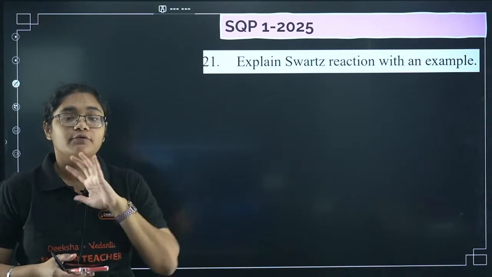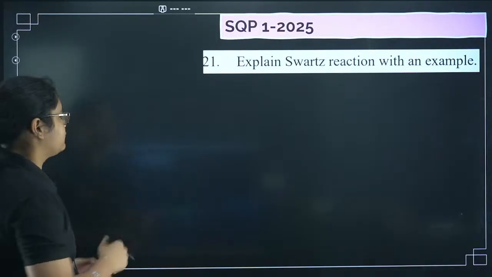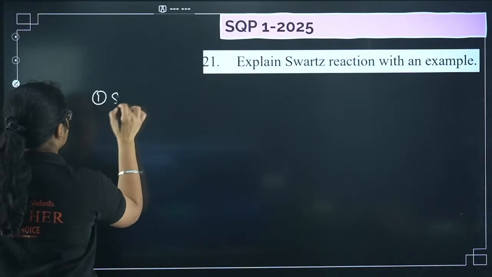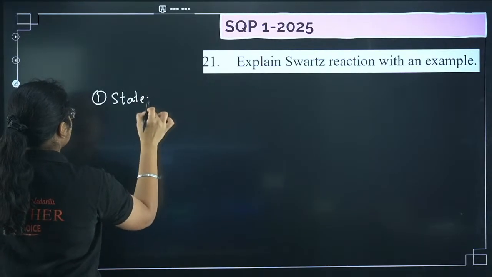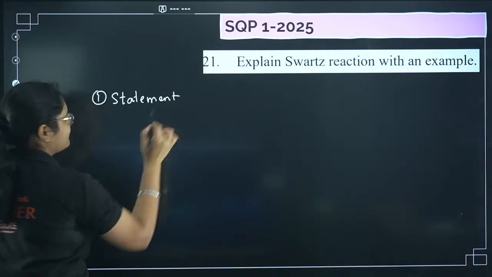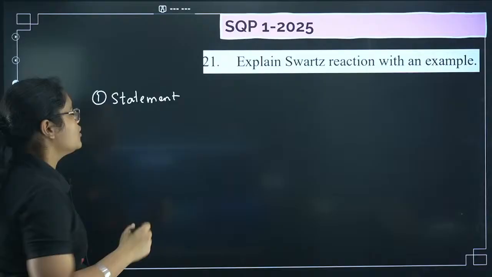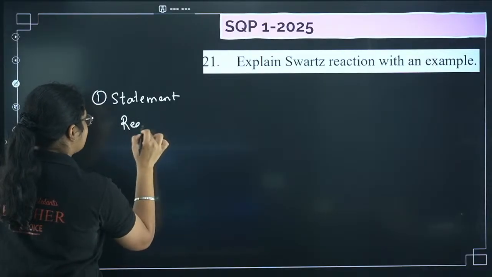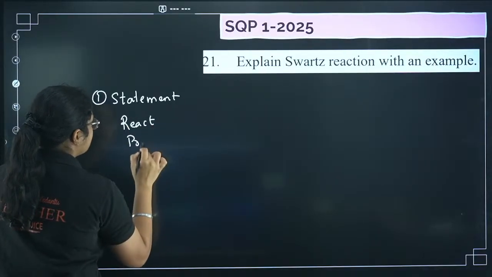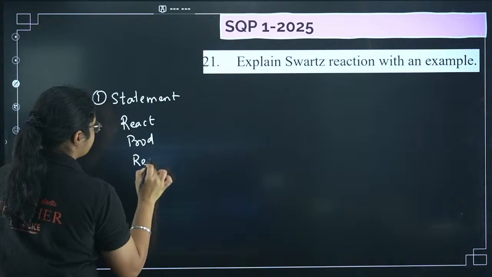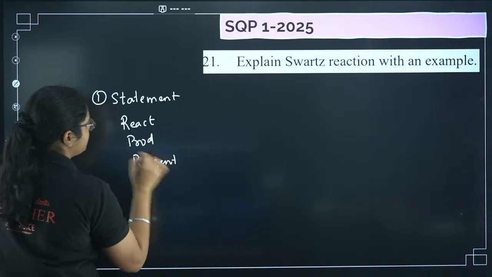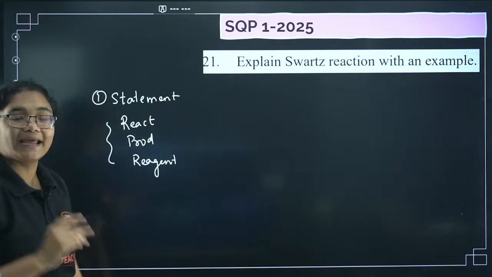How will you write? Whenever a name reaction is asked, first you have to mention the statement. You don't have to remember any bookish language to write the statement. What 3 things do you have to mention in the statement? Reactant, product and reagent. These are the 3 things you need to write in the statement of any name reaction.